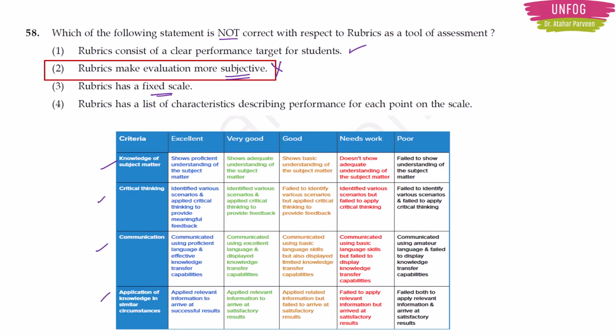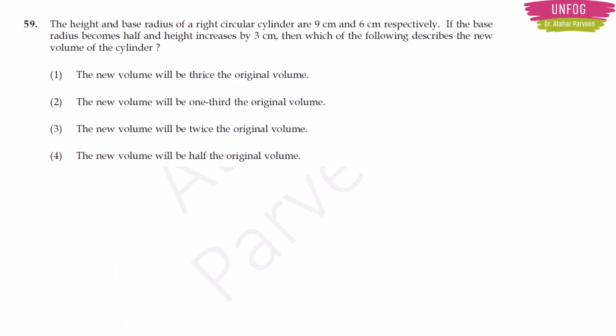Okay. Next question. The height and base radius of a right circular cylinder are 9 centimeter and 6 centimeter. Right circular cylinder. Okay. If the base radius becomes half and height increases by 3 centimeter, then which of the following describes the new volume of the cylinder? See, I will tell you two methods here. One method is our normal usual method.